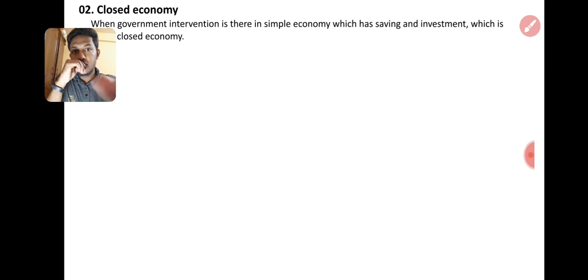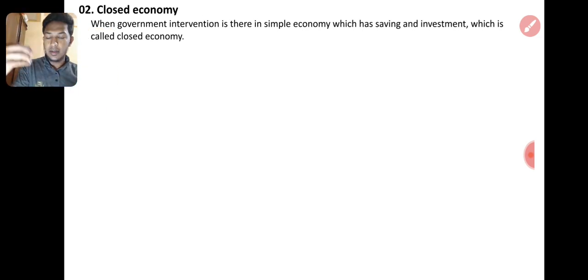A very comprehensive question we will discuss separately, at least in a mock exam or a separate question I will give. Then closed economy. In this closed economy, government will intervene, right? So there are four main sectors which run the economy, right? First one, household. There is the private sector, household and the firms. Then government sector. Then foreign sector.